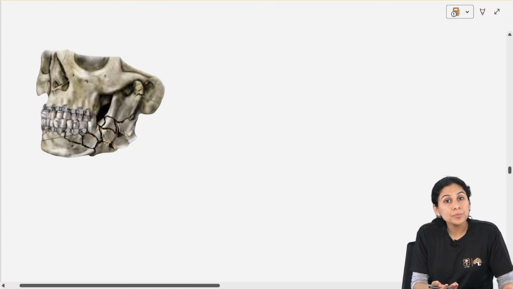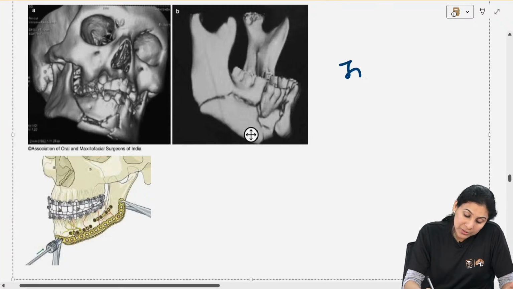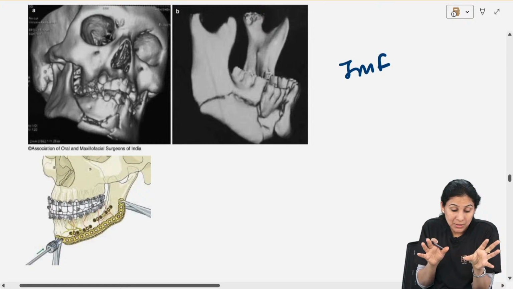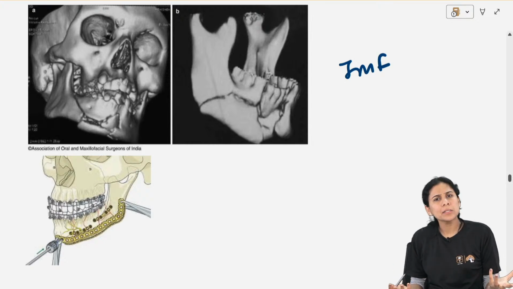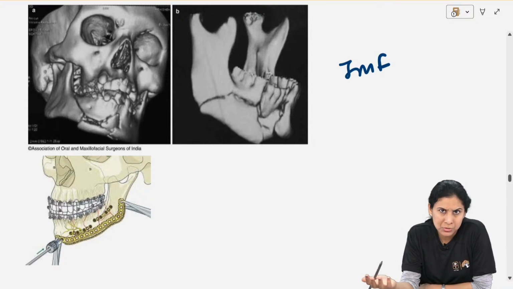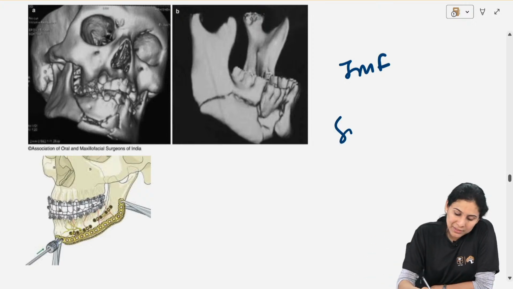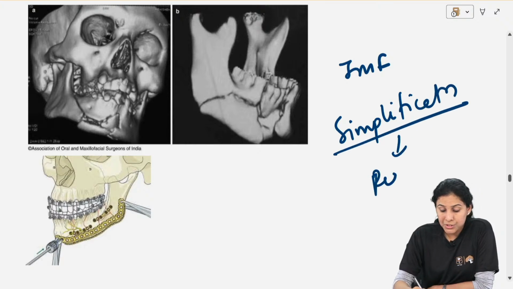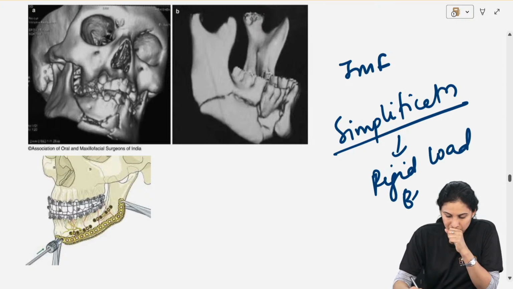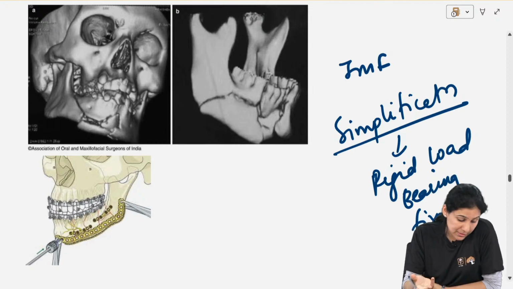This is also comminution. Same thing, you can do both things. This is also comminution. ये IMF से भी treat हो सकता है. You can very well, everything is fractured. IMF से if you can correct the occlusion, you can just let the other bones heal normally. Only thing is IMF will be of a longer duration. That is it. Or if the patient says नहीं मुझे IMF नहीं चाहिए, just do my surgery and finish the treatment in 1 week, 2 weeks. You simplify the fracture. You do simplification followed by rigid load bearing fixation. That is obviously, again, a correct treatment.